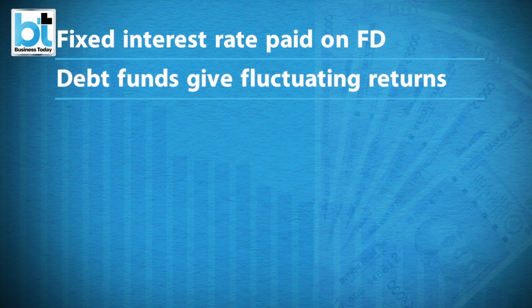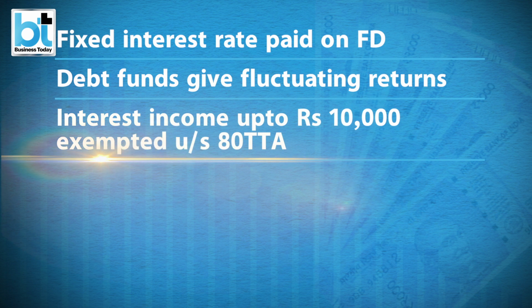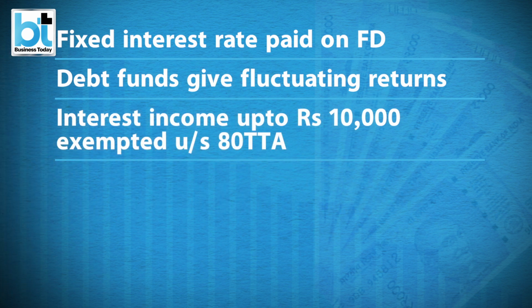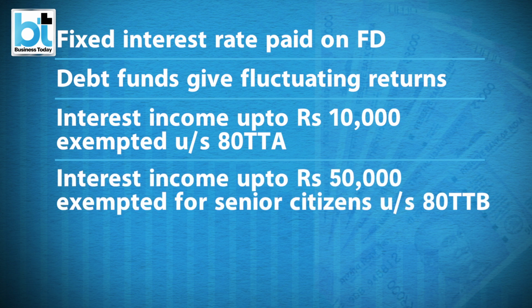Moreover, there is an exemption of rupees 10,000 under section 80TTA on total interest earned that include your bank accounts, RDs and FDs. The limit is higher in case of senior citizens, which is rupees 50,000 under section 80TTB. There is no such exemption on return from mutual funds. So take the exemption part into consideration while analyzing the tax benefits.